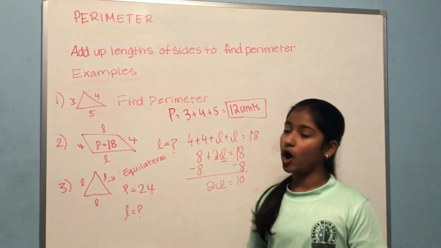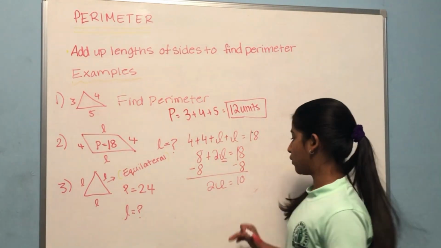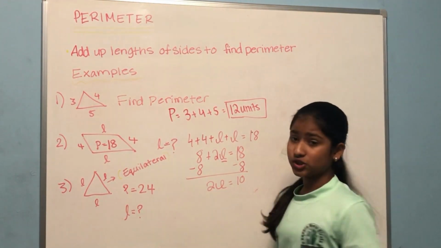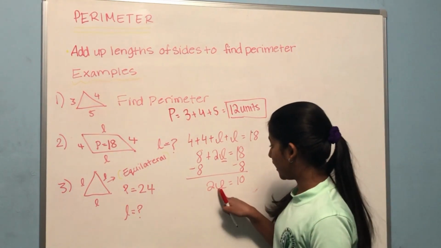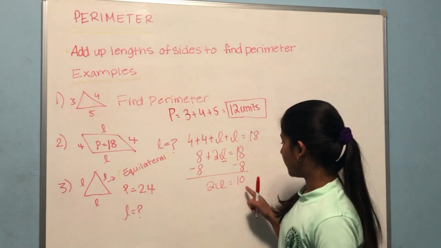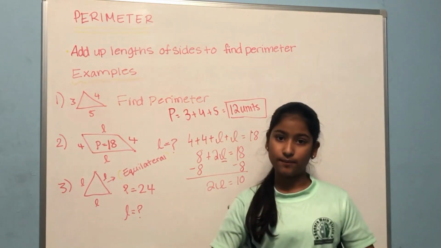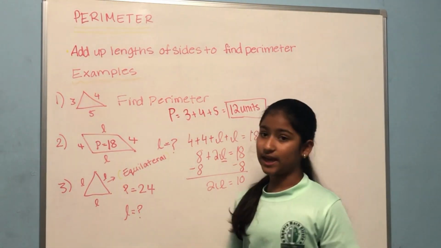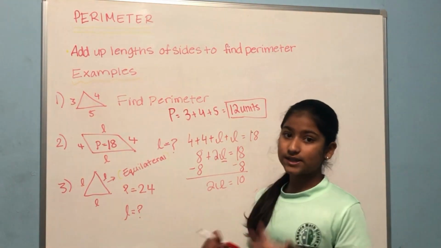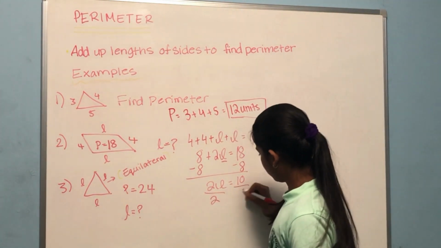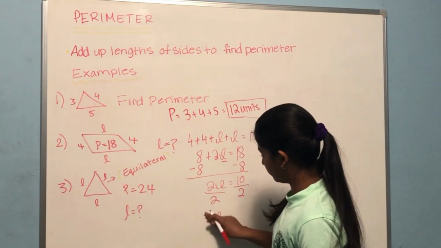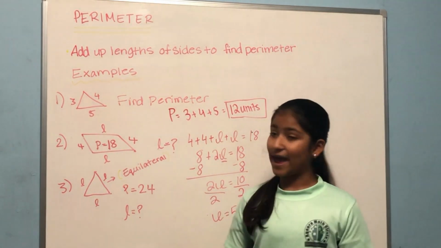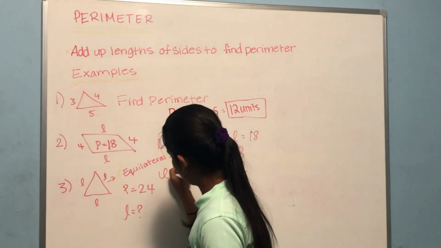Now this might be a little complicated, but what we do in this equation is, we know that there's a 2 over here times L equals 10. So what can we do to bring this L, only this L, on this side, and the rest of the equation on the other side? Well, we know that 2 times L is equal to 10. So we can divide by 2 to get 1 times L is equal to 10 over 2. So L is equal to 10 over 2, which is 5. So we know that L is equal to 5. Let's write that down over here.